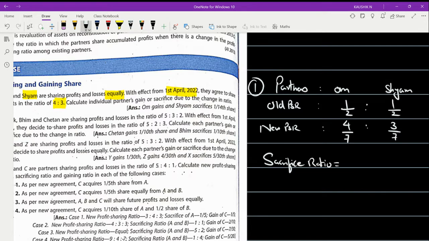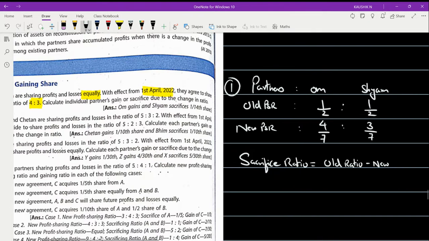Sacrificing ratio is equal to old ratio minus new ratio. Now first let me calculate it for Om. For Om, what is the old ratio? It is 1 by 2, right? Minus, what is the new ratio?